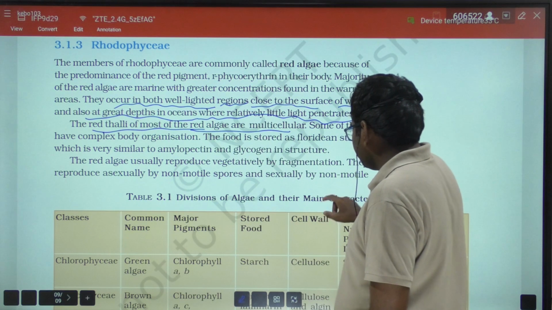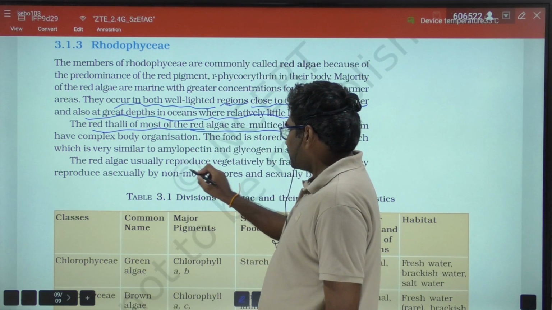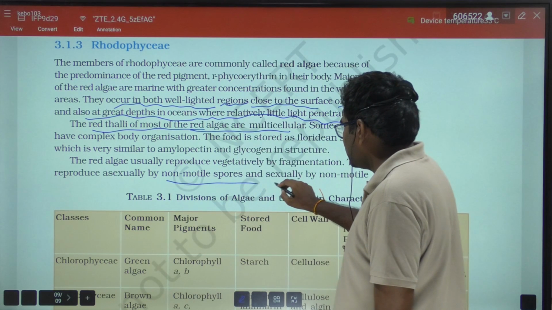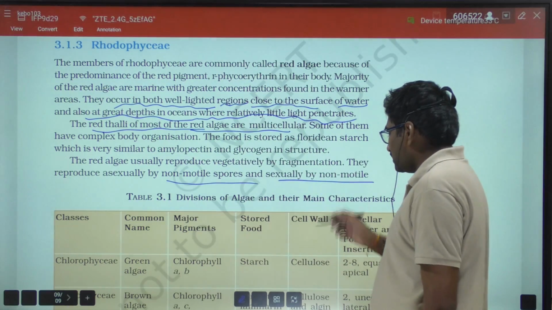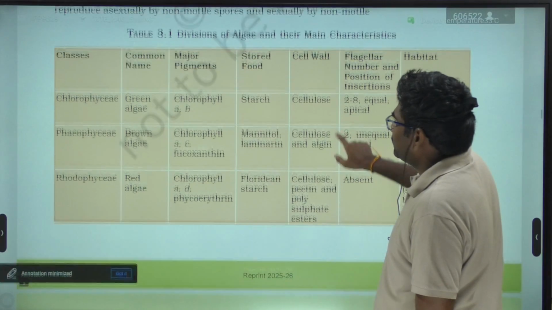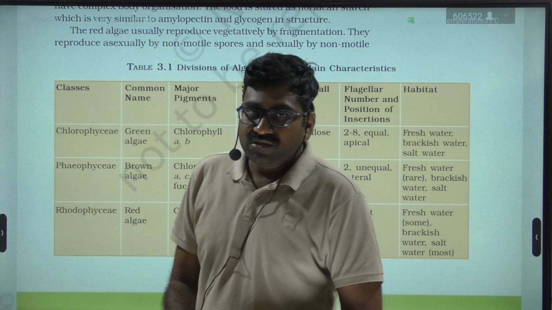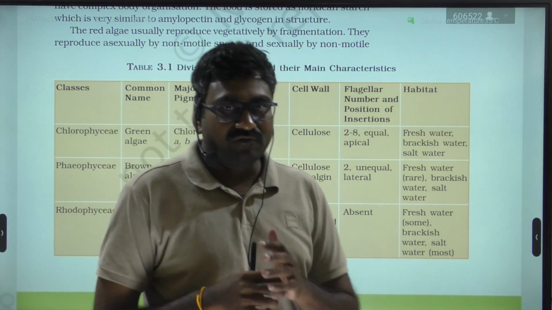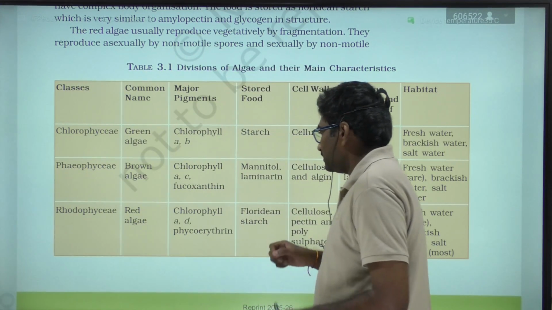And here flagella is absent. That is why the red algae usually reproduce vegetatively by fragmentation, and they reproduce asexually by non-motile spores and sexually by non-motile gametes. Remember, very important, non-motile spores and non-motile gametes. So this is about the different classes. From the IPE point of view, differentiate between brown algae and red algae. It is a 4-mark question, and economic importance of algae, that is important.